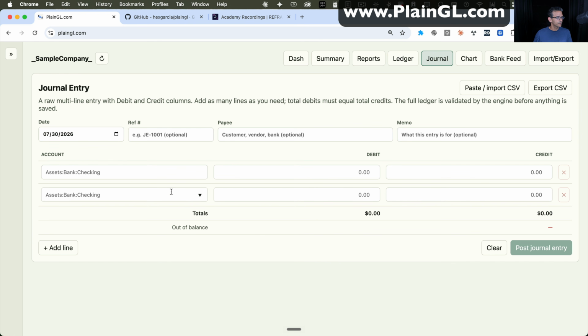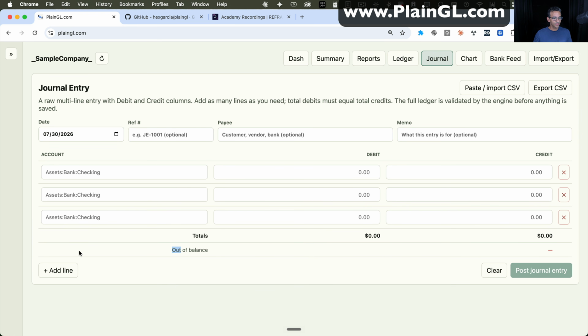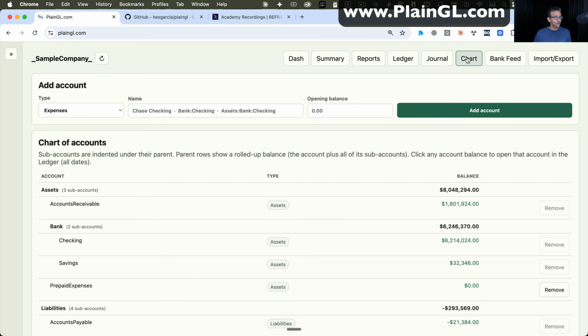Just click on journal, and you can do your journal entry with multiple lines. You can book that in there, select the date, give it a reference number, add a payee if you want to, add a memo. You can do all your debits and credits, post a formal journal entry. You can export a journal entry. You can import a journal entry if you have it in an Excel format. You can do that. Then we have our chart of accounts.